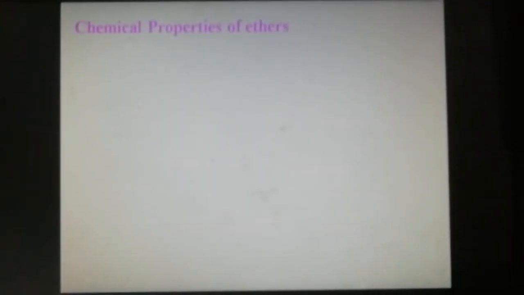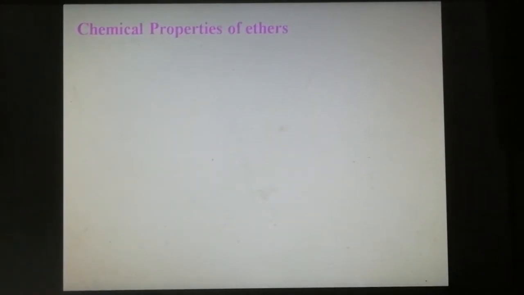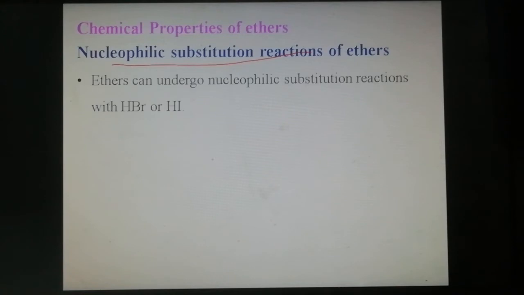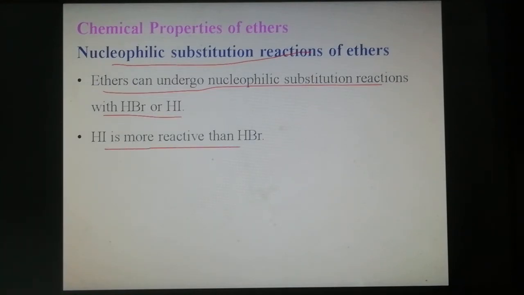Now the chemical properties of ether. First, we will discuss nucleophilic substitution reactions of ether. Ether can undergo nucleophilic substitution reaction with hydrogen bromide or hydrogen iodide. Nucleophiles are electron-rich centers. Hydrogen iodide is more reactive than hydrogen bromide.